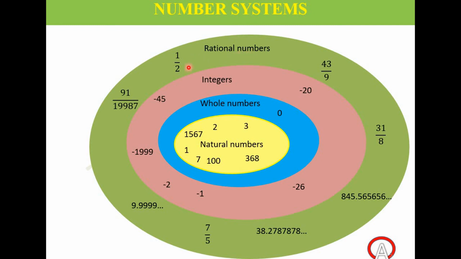Yes, all the fractions. Perfect, your answer is perfect. All the fractions are rational numbers but not integers. Integers are of course rational numbers.